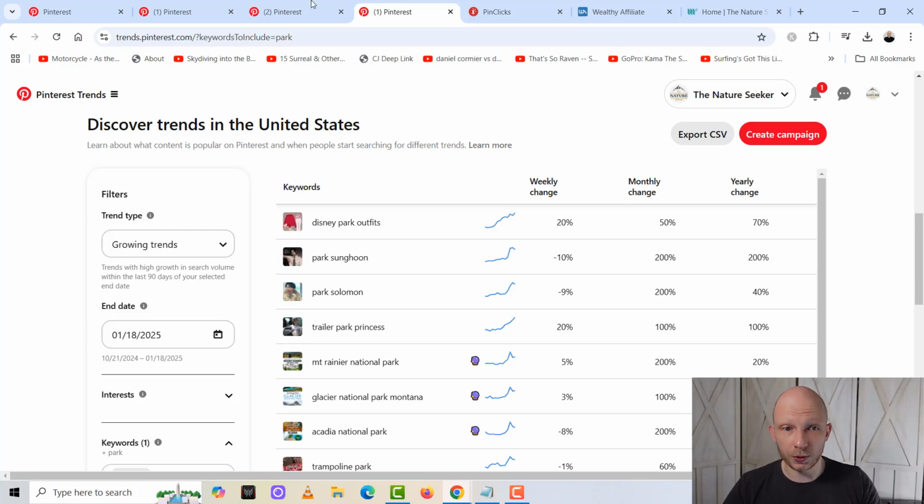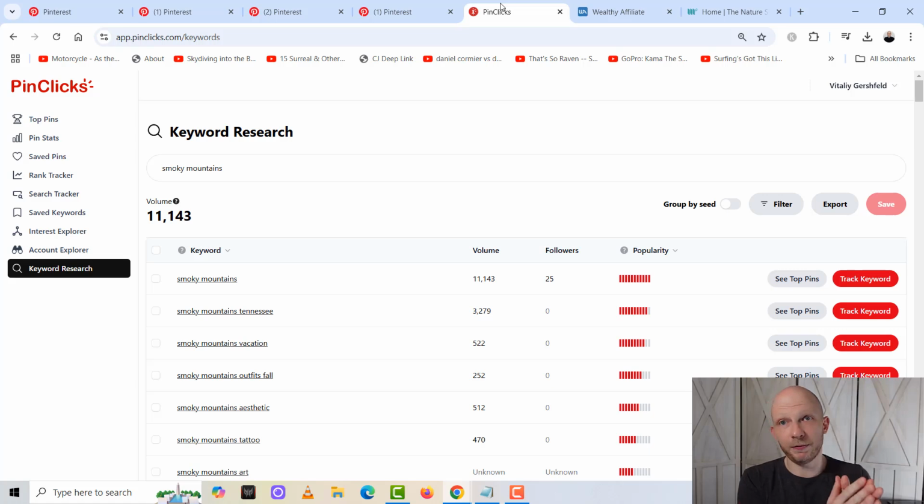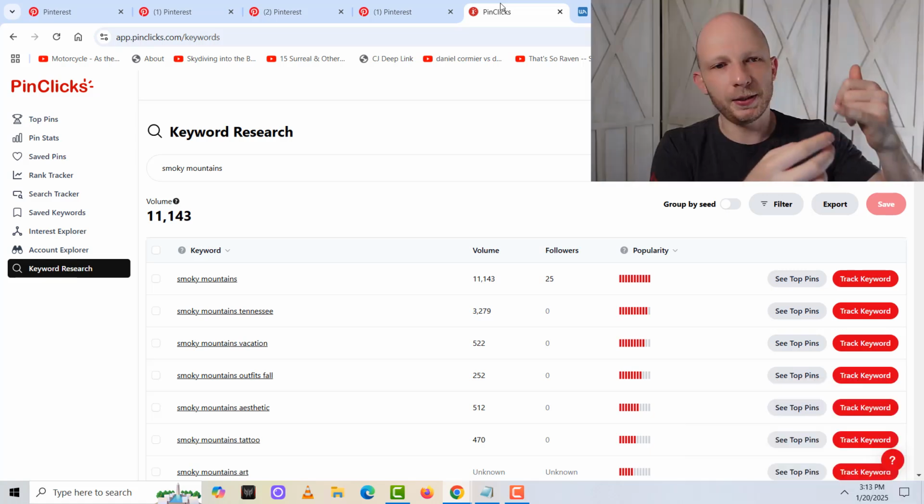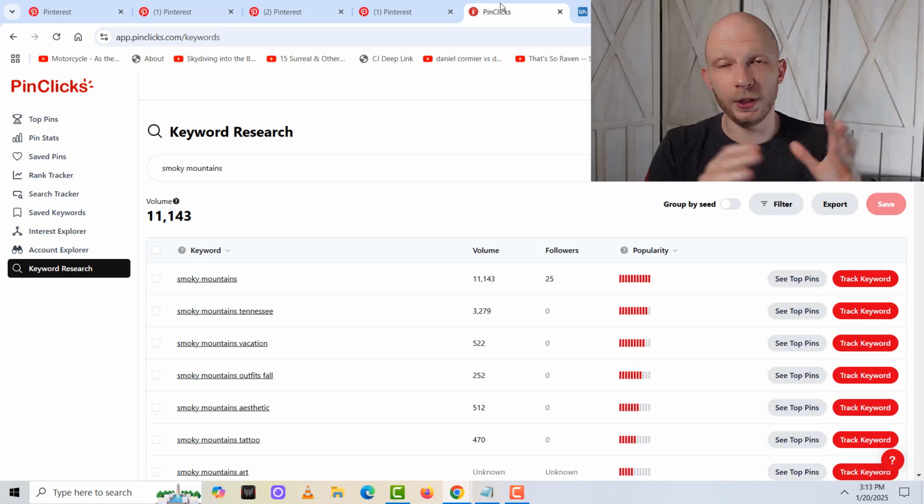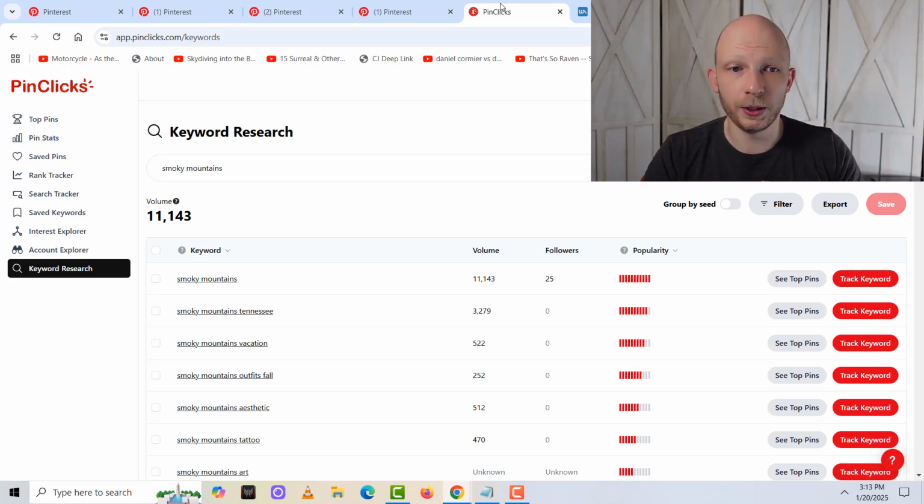And this is free as well. So this strategy is free and this strategy is free. The third strategy can be free at first for the first 5 days, but then it does cost money every single month. And this is the one that I actually prefer most of all. It's via a program called PinClicks, which is really a combination of a keyword tool, helps you research pins, helps you research interests. It really is a game changer for me when it comes to Pinterest.